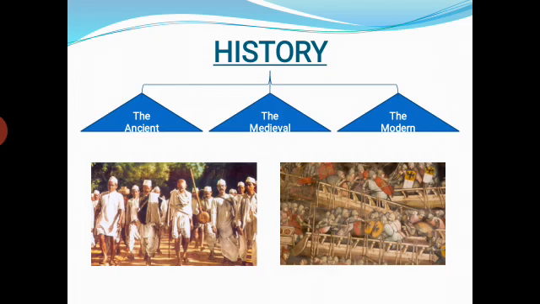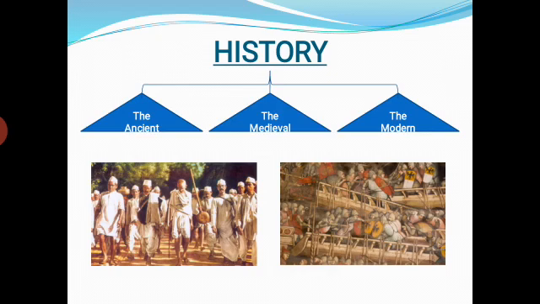According to Indian historians, history is divided into two parts: the prehistory part and the historical part. Prehistory refers to the period when the art of writing was unknown. That means in that period no writing skill had developed. That is called prehistory. And second, history. In that period writing skill had developed. So this is called history. Then historians again divided history into three categories: ancient, medieval and modern.